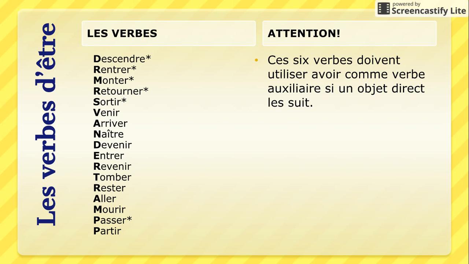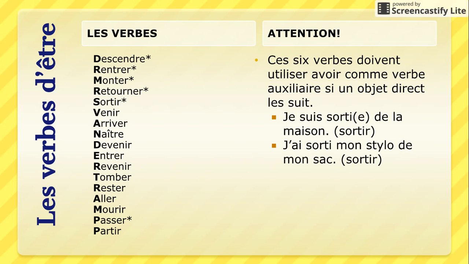Now, some of these verbs you see have little asterisks next to them, and that's because while most of the time they are Dr. and Mrs. Vandertramp verbs, which means that they need être as their helping verb in the passé composé, there do exist situations where they can have avoir as their helping verb in the passé composé. So if I say je suis sorti, I left, Dr. and Mrs. Vandertramp verb. J'ai sorti mon stylo, to mean I took out my pen, then we have it as a regular verb in the passé composé that would take avoir.